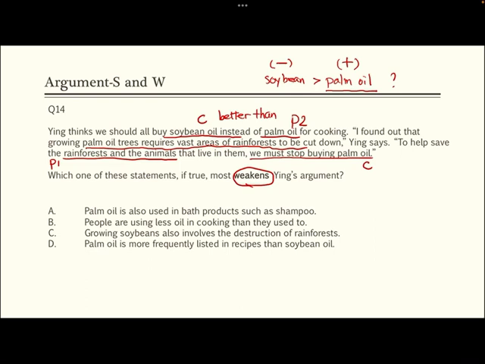So under these circumstances, we can choose option C. Growing soybeans also involves destruction of rainforest. So C is actually offering us a way to say the soybean oil is not that good, right?